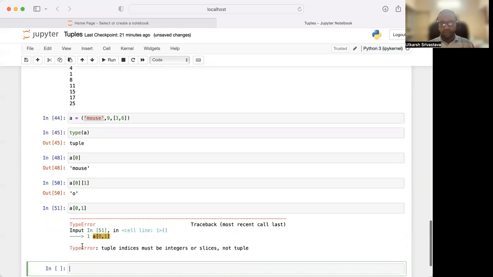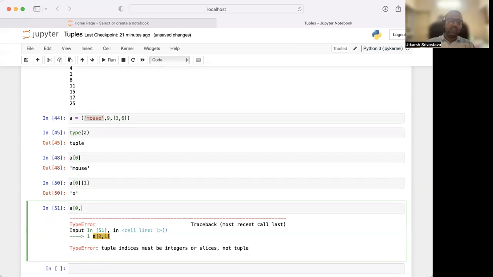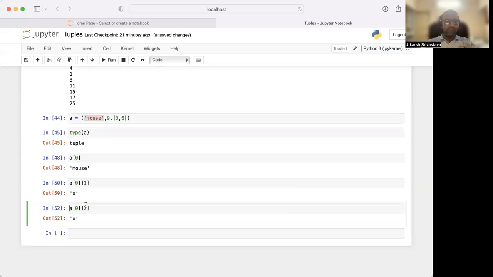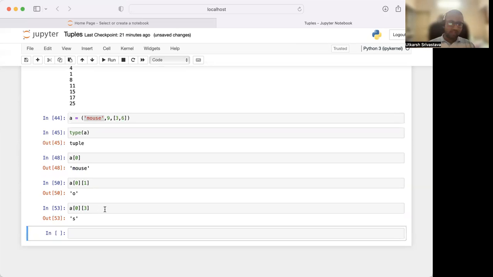Now let us try A[0, 1]. It will give us an error, so don't try 0, comma 1. Try them separately. Let us say I want to access S. Remember, the letters of mouse also start from 0, so S is at position 3. So this is one.